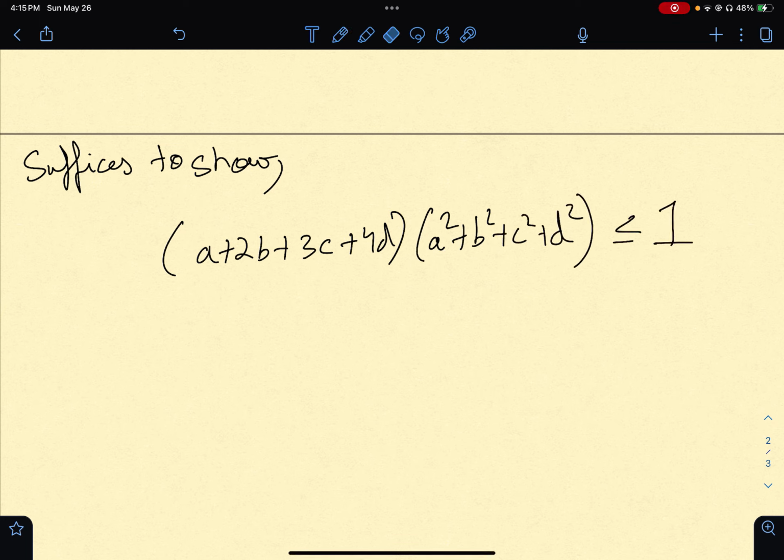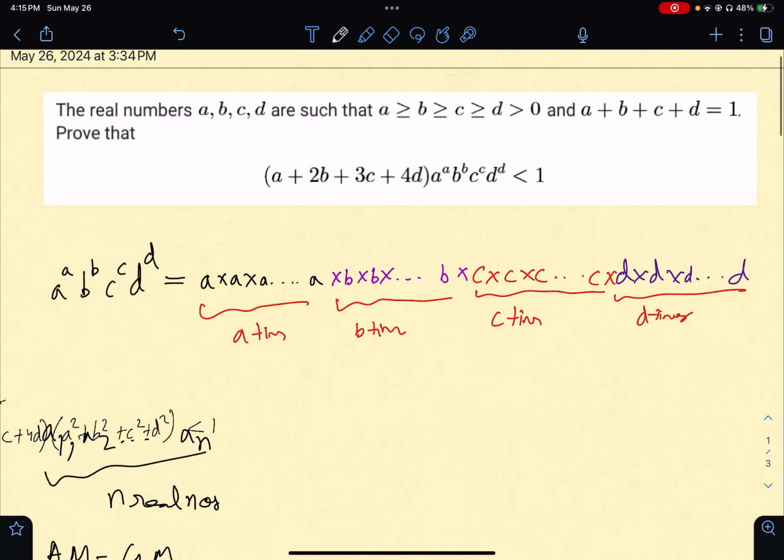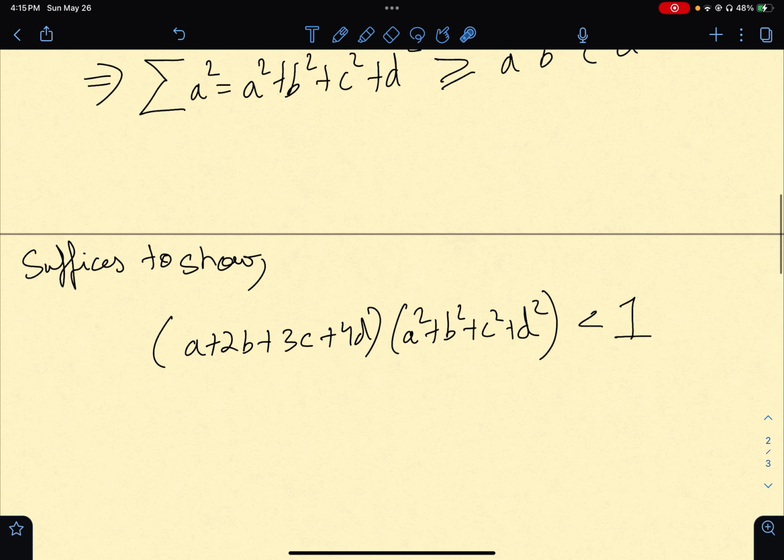Sorry, there is a strict inequality here. Now if I show this, I will get the original statement in the problem for free. How? Because of this simple thing which we have shown here.